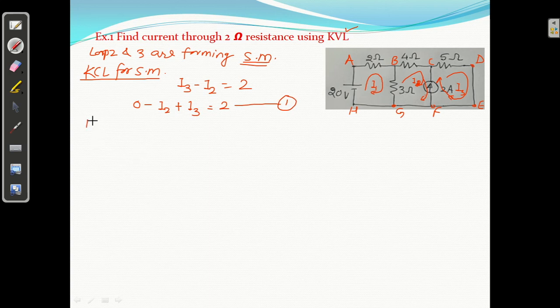Then we will write the KVL for super mesh. What is the KVL for super mesh? This is the super mesh. कौन सा सुपर मैश है? B C D E F G B. This is the super mesh. B C D E F G B.